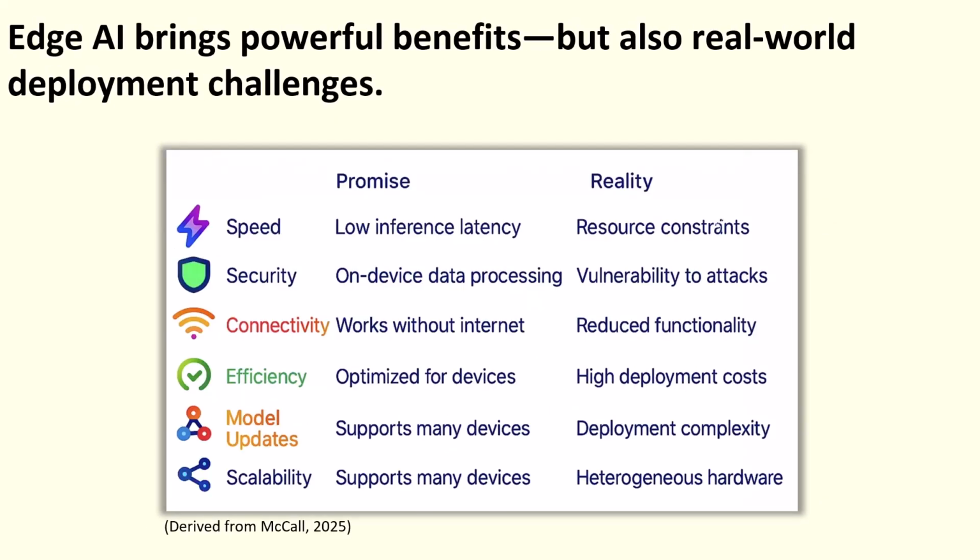Edge AI brings powerful benefits, but also real-world deployment challenges. Edge AI holds real promise: faster responses, better privacy, reduced cloud dependence, and scalable intelligence. But those benefits come with challenges. Speed is a major advantage. Local processing enables low latency response, but edge devices often lack the resources to run larger models effectively. Privacy improves when sensitive data stays local, but putting intelligence on the edge means every device becomes a potential attack surface and must be secured.